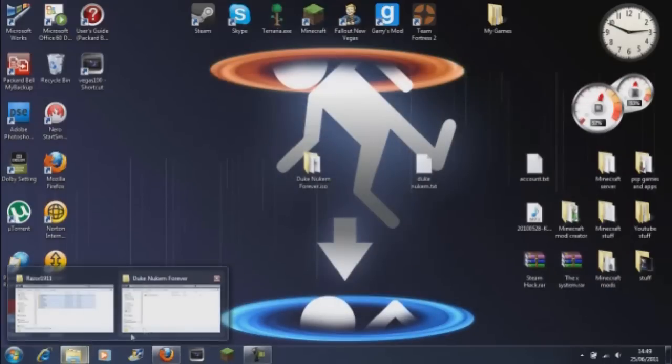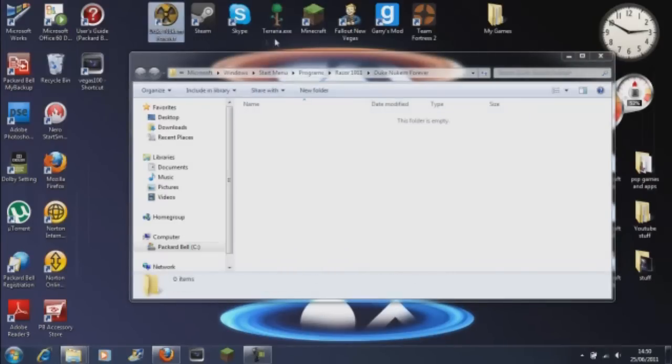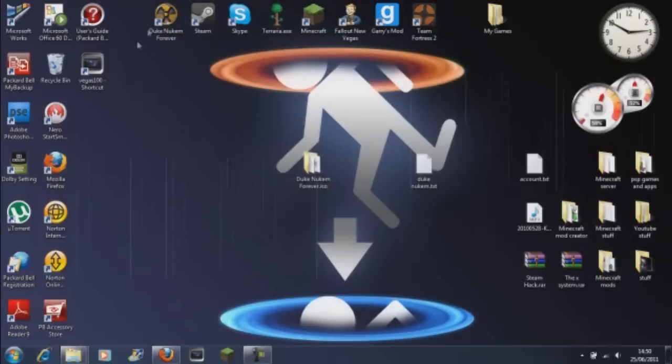Now you can go back, exit out, Duke Nukem Forever shortcut. You can drag it to your desktop. There you go, Duke Nukem Forever.